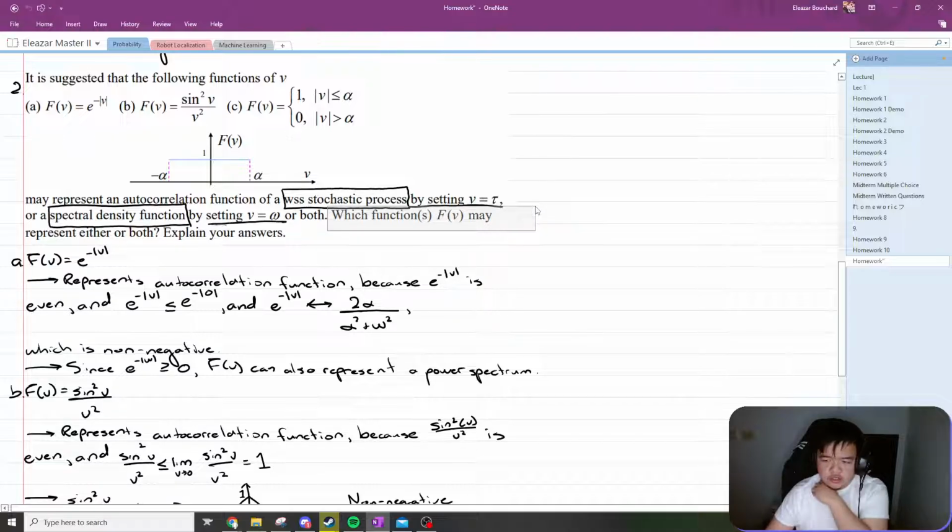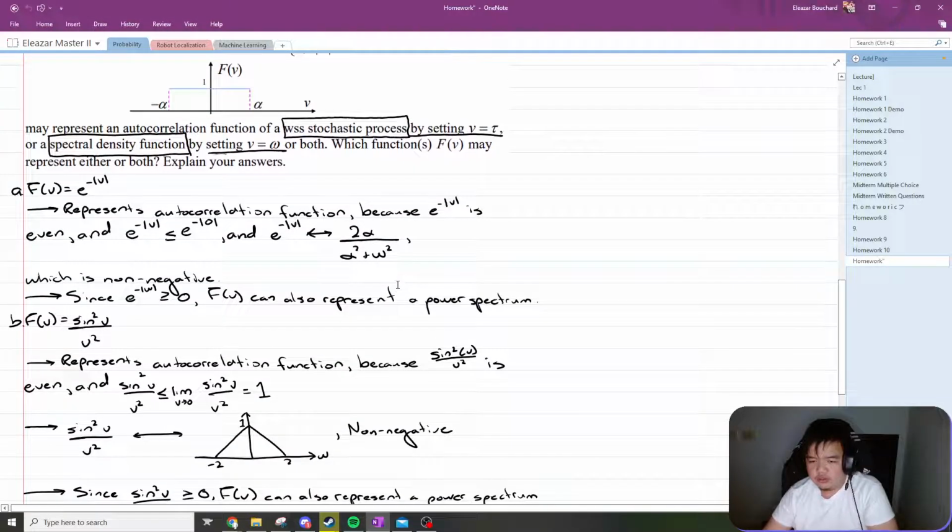They're asking which functions f of v may represent either or both, and we're asked to explain our answers.